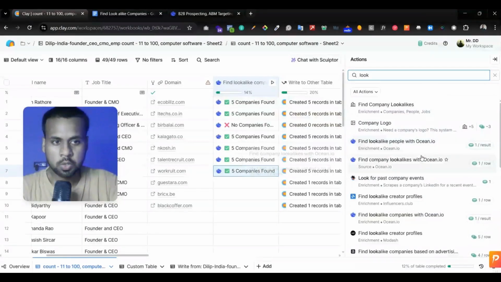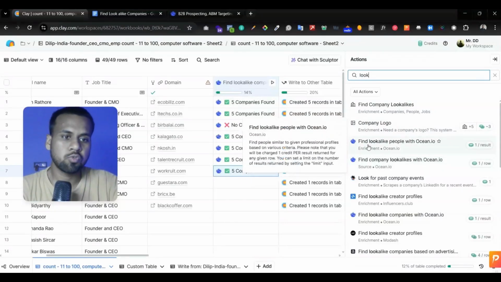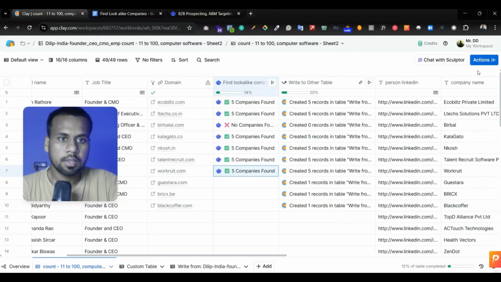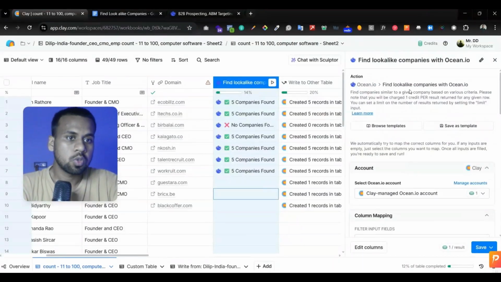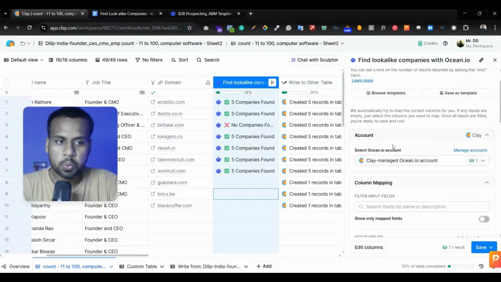In this section, you have to find lookalike, and you have to select find lookalike people with Ocean.io. I have already selected it. Let me show you. After selecting this option, you will get an option like this. So you have to select this option, find lookalike companies with Ocean.io, and here you will get 2 options.